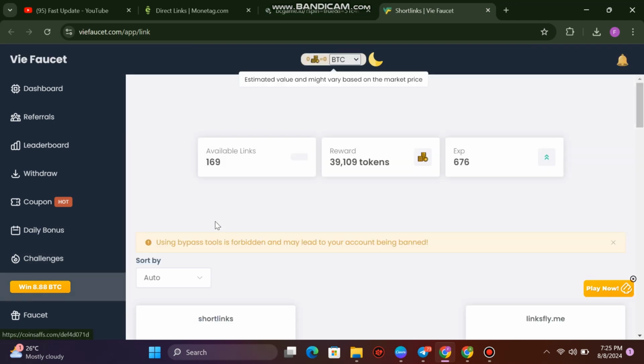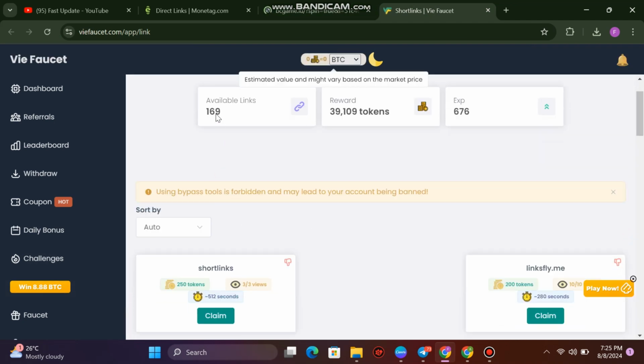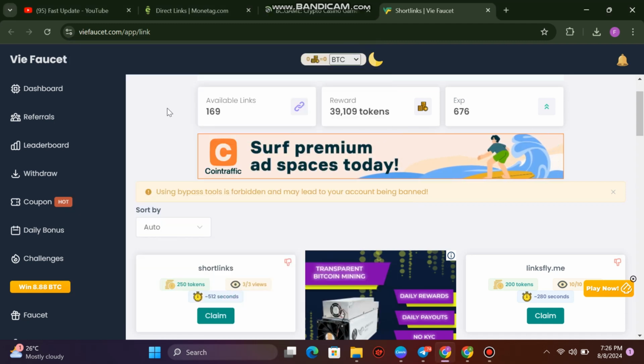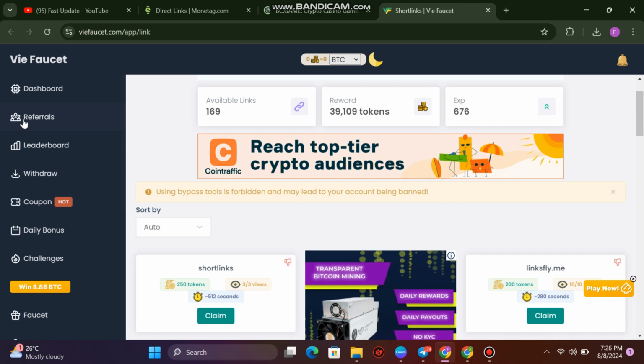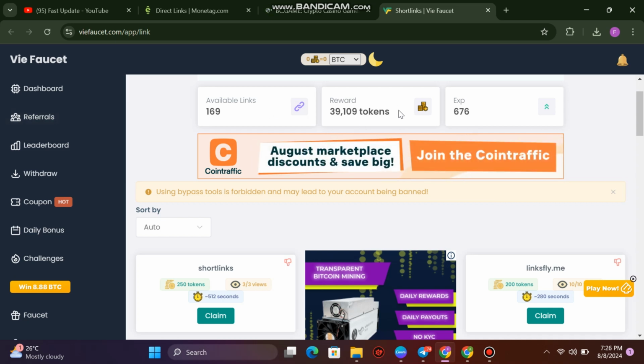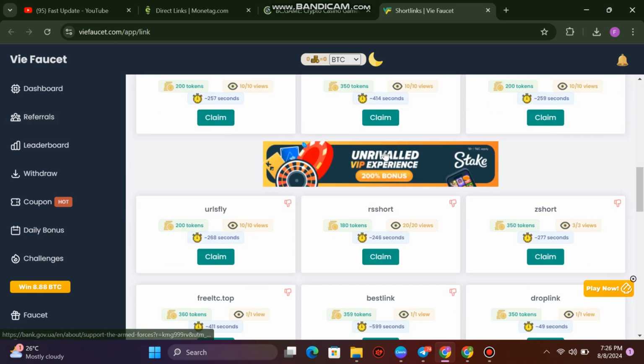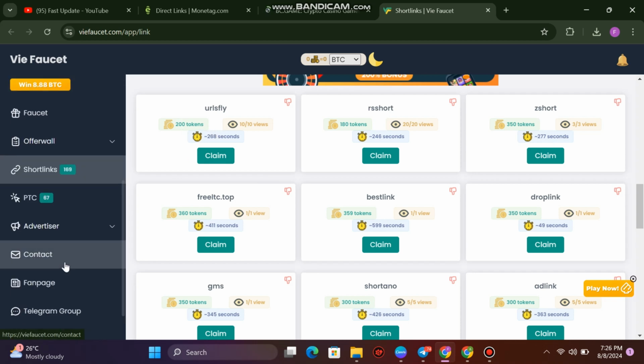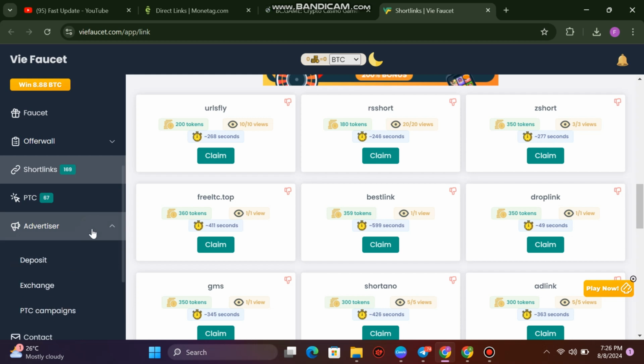So the short link is basically about, they have 169 short links, and once you complete all of them, you're going to receive this token. So here are a lot of them. Once you click on claim, you're going to earn a lot of tokens from here. I'm going through this because if you are interested in running your campaign and you don't have any coins in any of your wallets, you can earn something little here for you to start running your campaign.